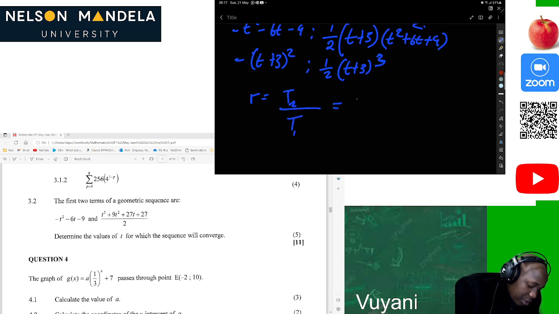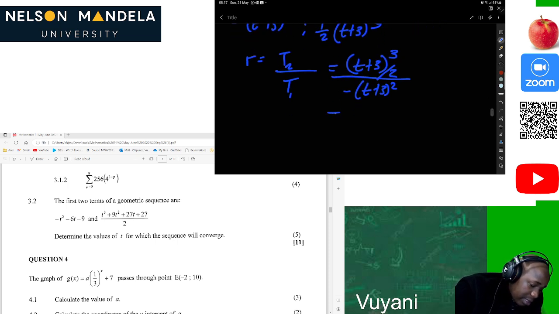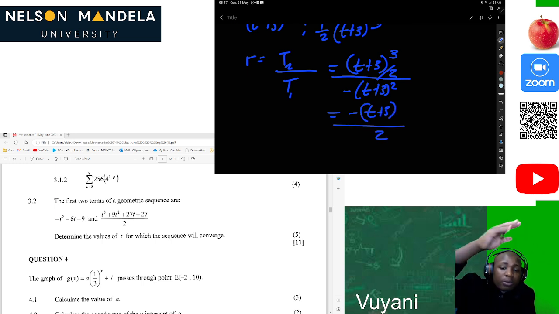Now, we know that r is t2 divided by t1. So our t2 is 1 over 2 times (t plus 3) cubed, let's write it like this so that it can be seen, divided by negative (t plus 3) squared. Of course, then we can see that our answer there will be negative (t plus 3) divided by 2, because squared and cube, they cancel.